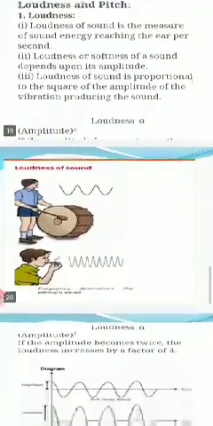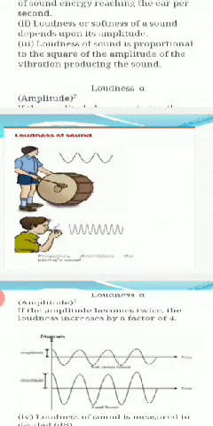Loudness is directly proportional to the square of amplitude. If the amplitude is doubled, then the loudness increases by 4 times. In the picture you can see the sound of a drum is a loud sound, whereas the sound of a whistle is a shrill sound.